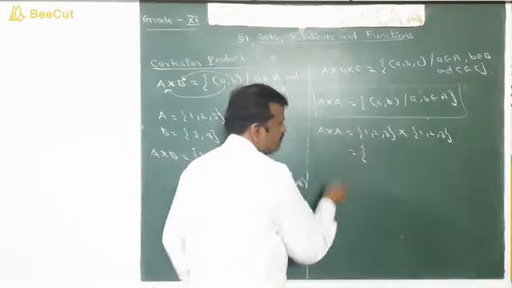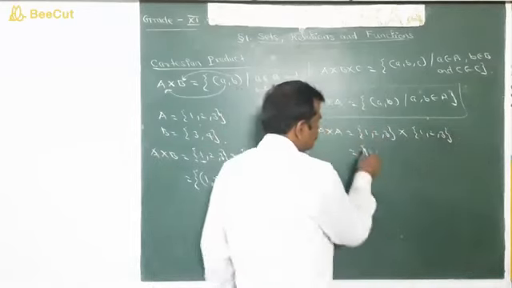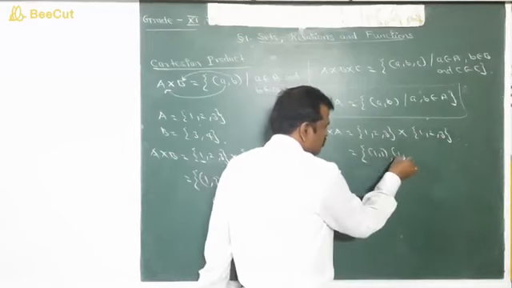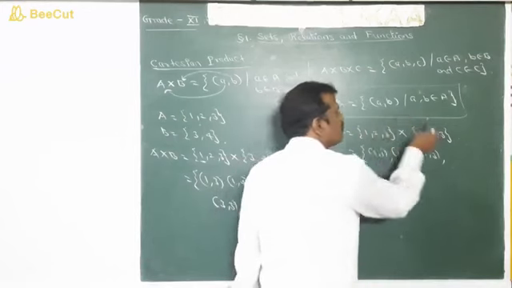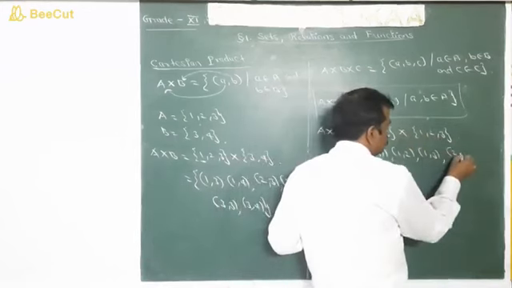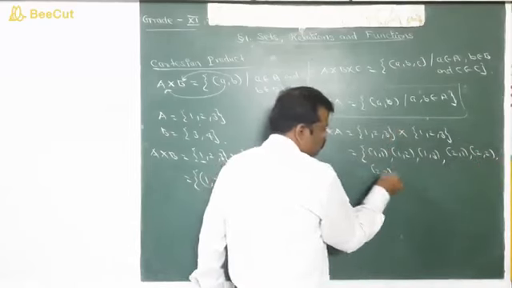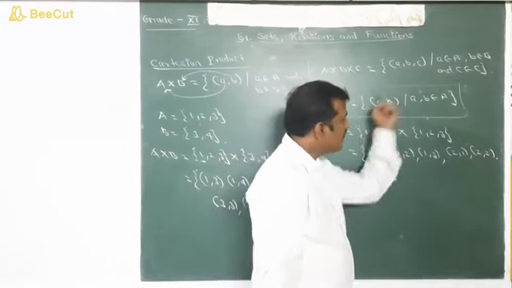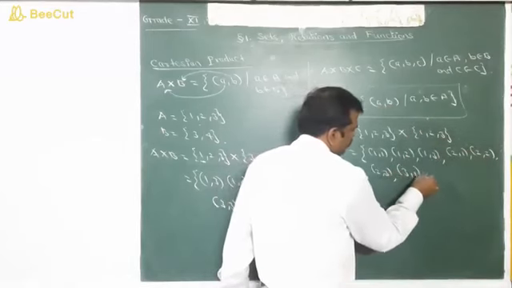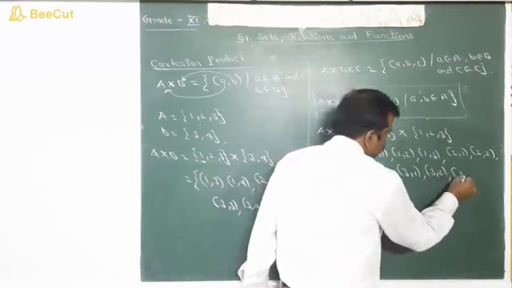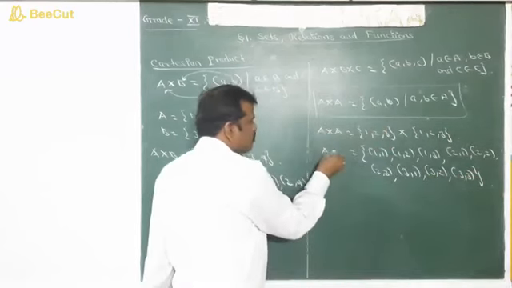Now we take 1 and pair it with 1, 2, 3: 1 comma 1, 1 comma 2, 1 comma 3. Next we take 2 and pair with 1, 2, 3: 2 comma 1, 2 comma 2, 2 comma 3. Next we take 3 and pair with 1, 2, 3: 3 comma 1, 3 comma 2, 3 comma 3. This is A cross A, that is, the Cartesian product of two sets.